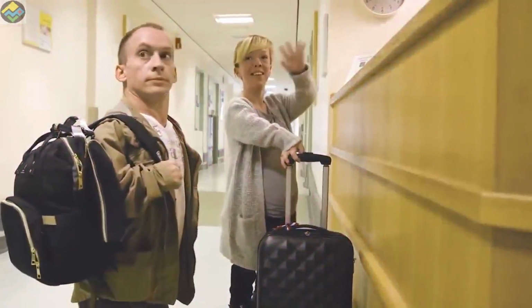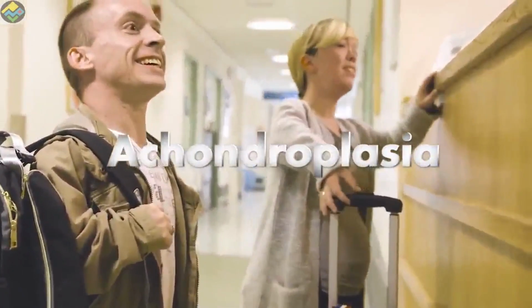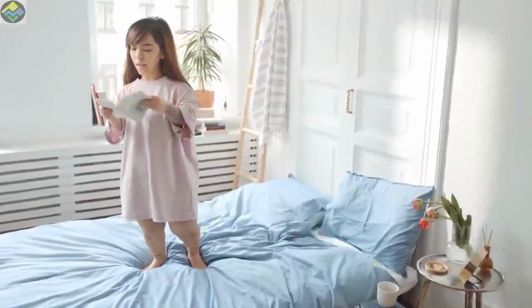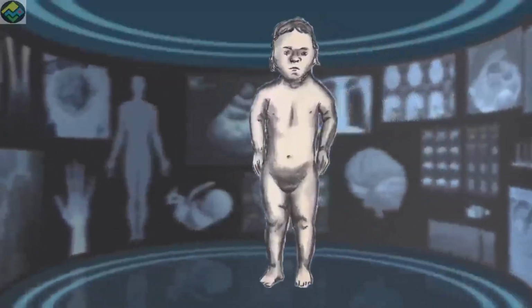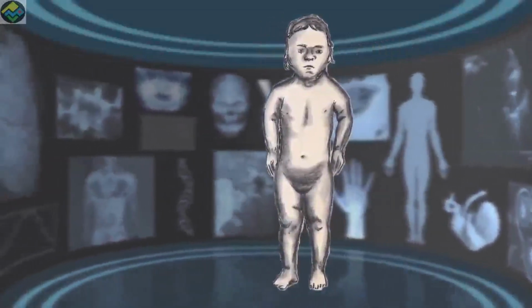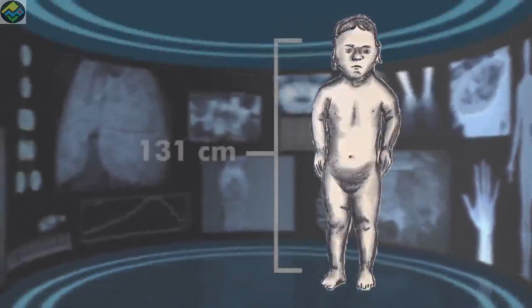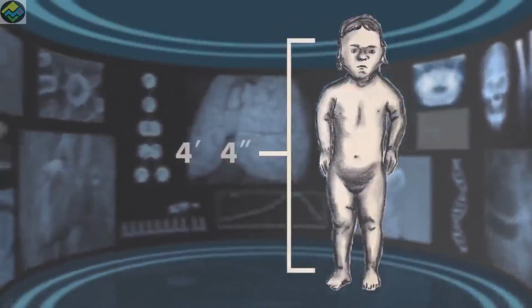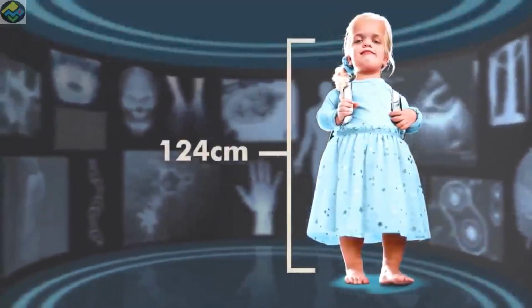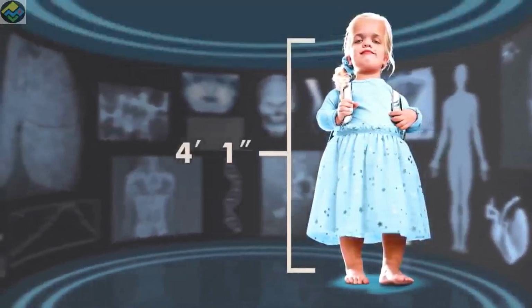Now let us talk about the characteristic features of achondroplasia. People with achondroplasia generally have normal intelligence levels. Their symptoms are physical, not mental. A person with this condition will likely have a short stature. The average height of an adult male with achondroplasia is 131 cm or 4 feet 4 inches. And the average height for adult females is 124 cm or 4 feet 1 inch.